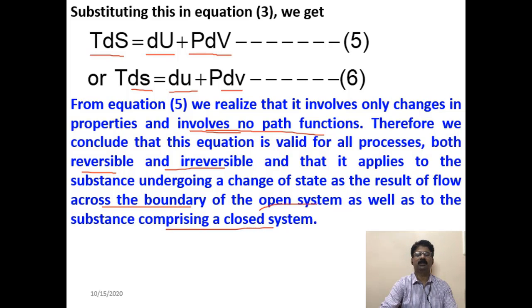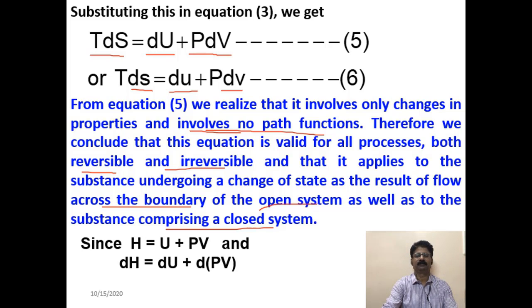That means equation 5, you can apply it for a reversible process, for an irreversible process, for an open system as well as for a closed system.